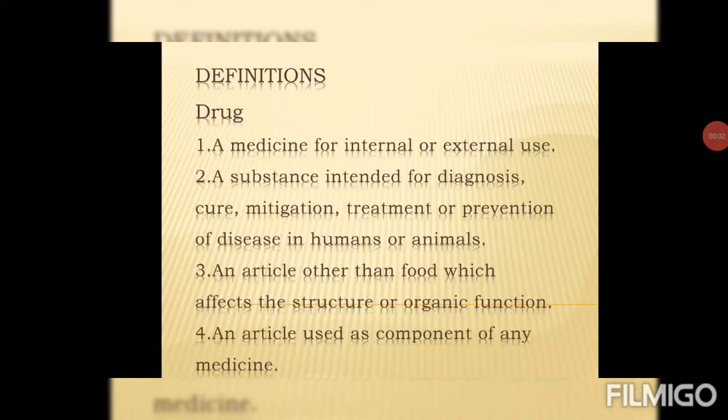Now we will move to our last definition from this chapter, that is drug. The definition of drug is mentioned in each chapter of pharmaceutical jurisprudence.